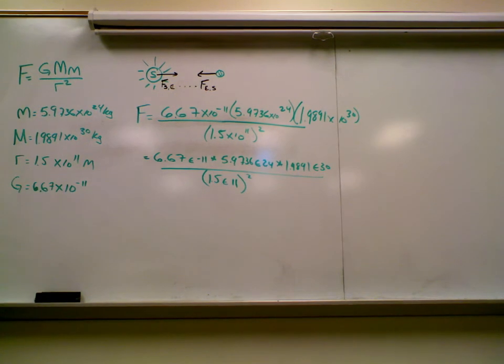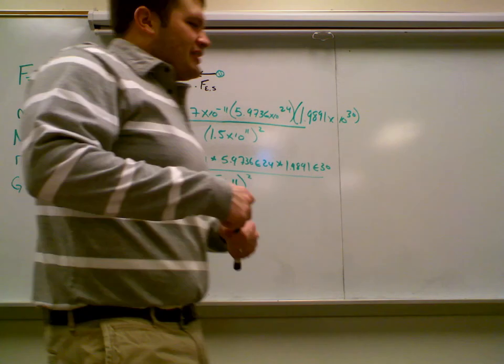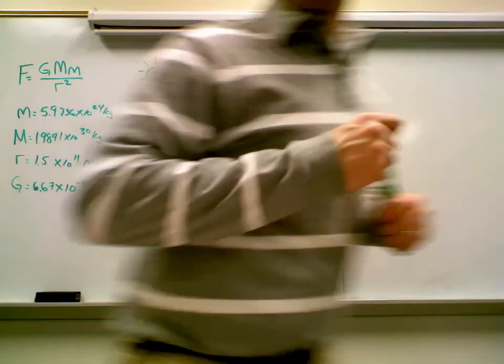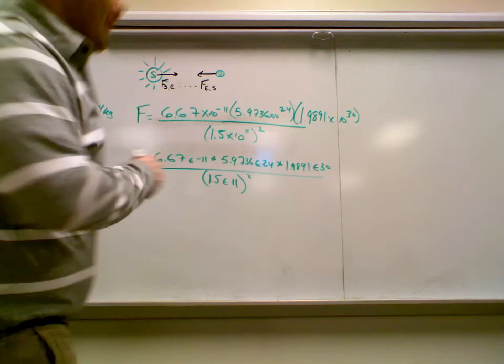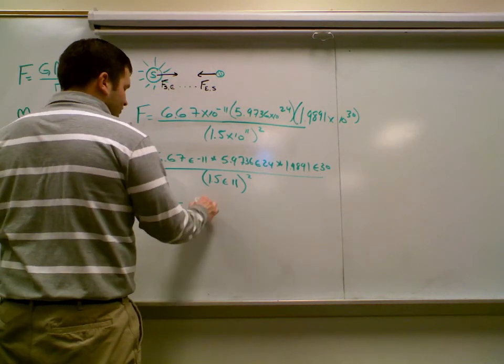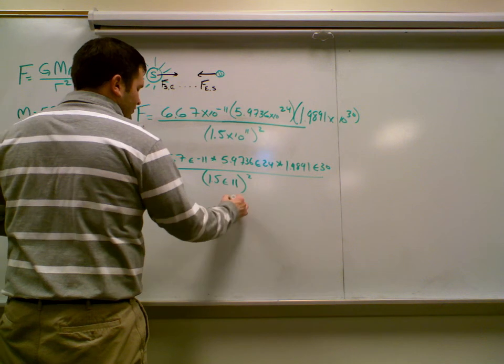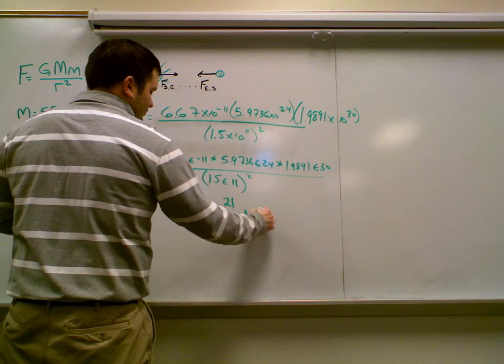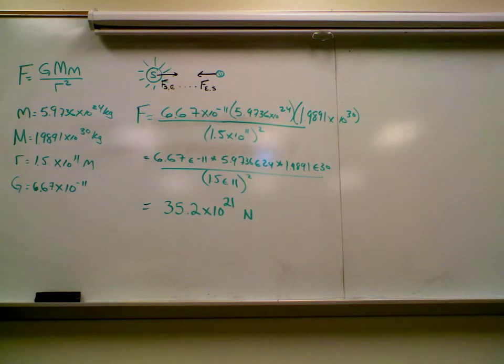Alright, so what do we get? No, it's not 11. 35.2. What is it? 35.2, that's not, oh, times 10, okay. 35.2 times 10 to the 21st. Anybody else get that?